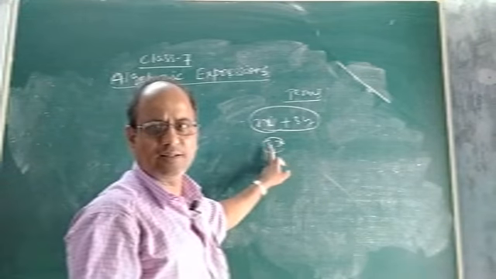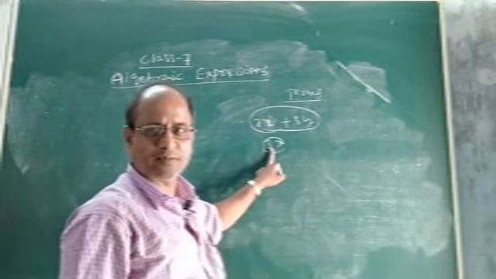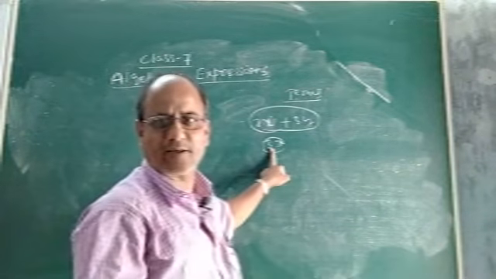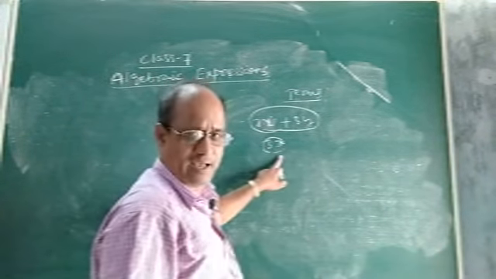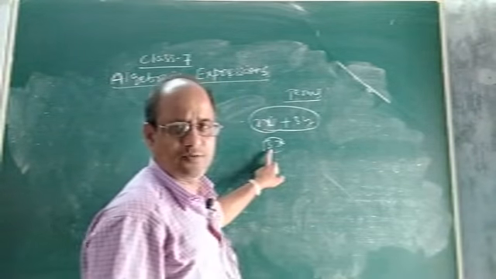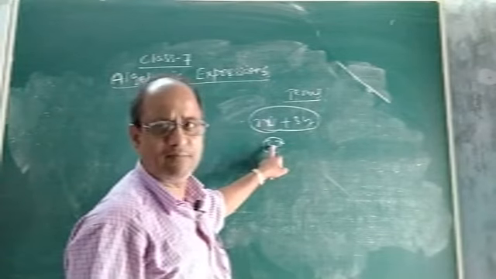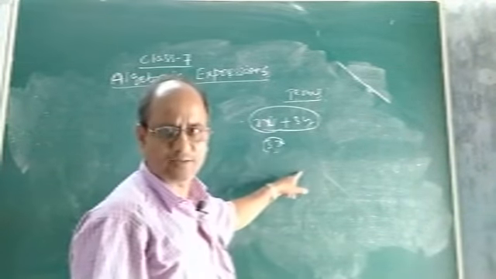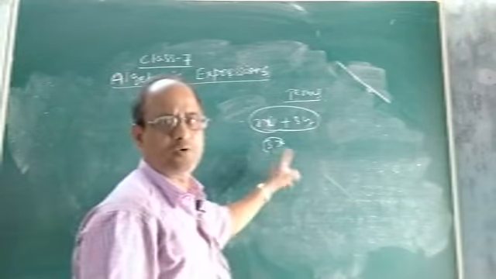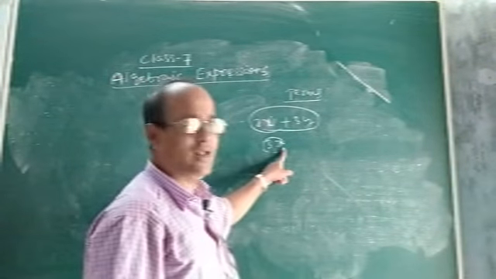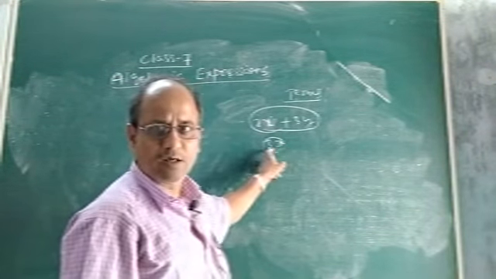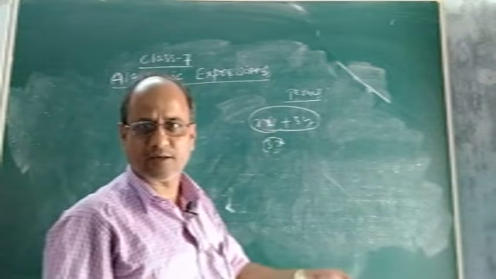It is a term. It is an algebraic expression. You can ask me, sir, why is it an algebraic expression? Because in 3x, the numeral is 3 and the literal is x, and the operation between them is into. 3x means 3 into x, where 3 is a numeral and x is a literal or variable. So we can say 3x is an algebraic expression.